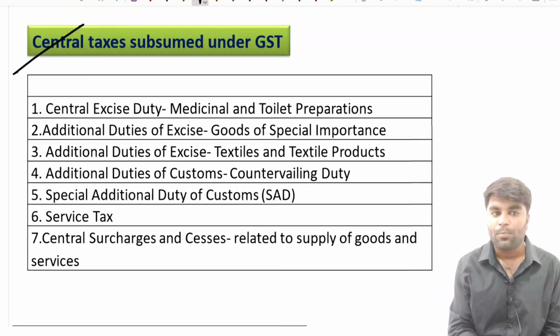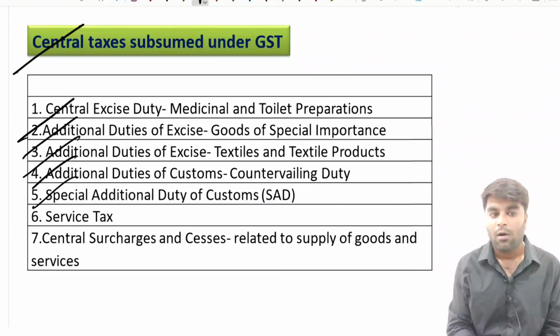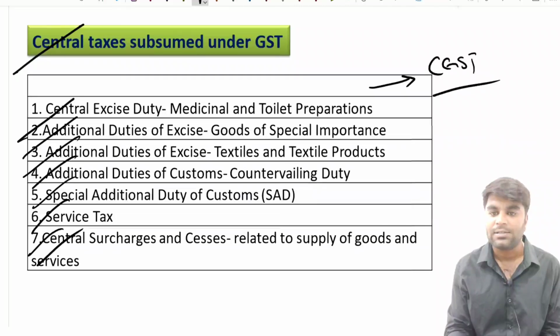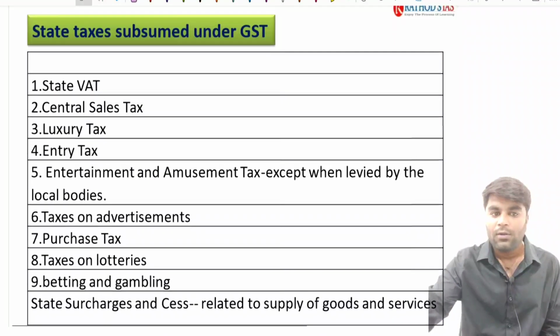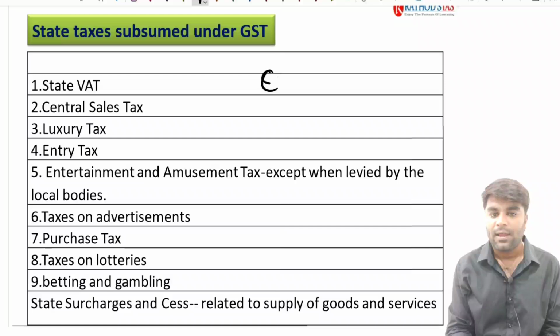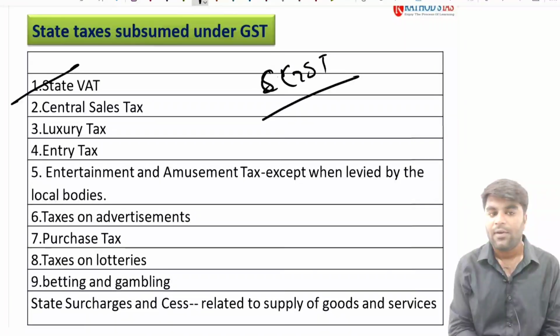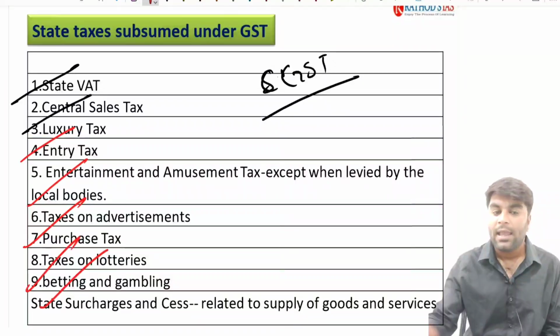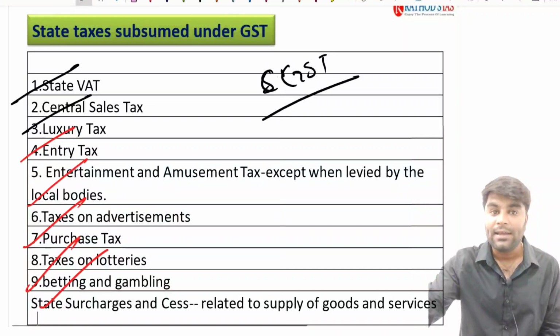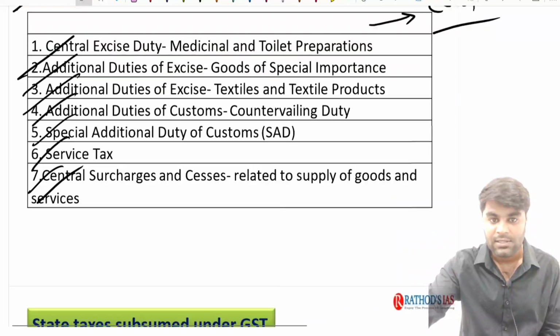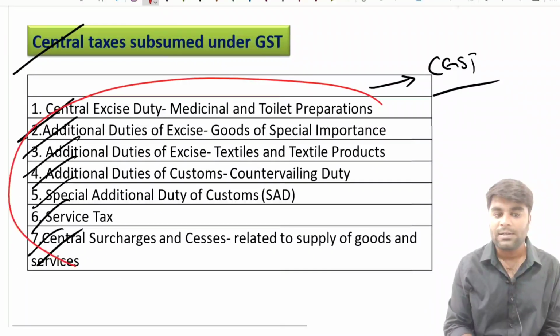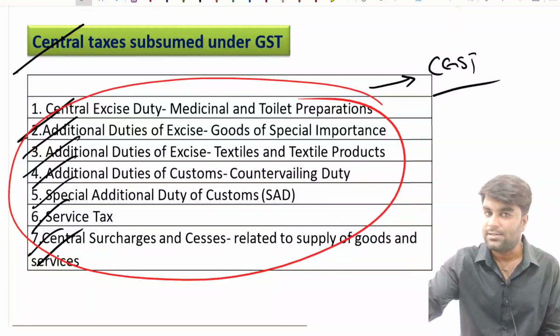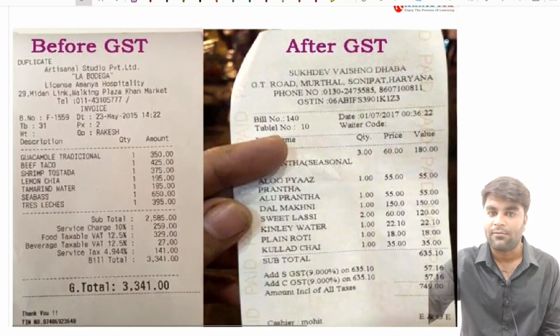And here you pause the video and go through all those different indirect taxes which are subsumed into the central government GST, right? And we have the state government taxes like state VAT, central sales tax, luxury tax, entry tax, purchase tax, toll tax. In such a way we have different kinds of state indirect taxes which are amalgamated into the SGST. These are the central government's indirect taxes which are amalgamated into the CGST. In such a way we have the dual GST in the country.